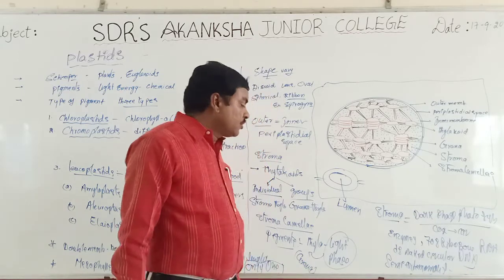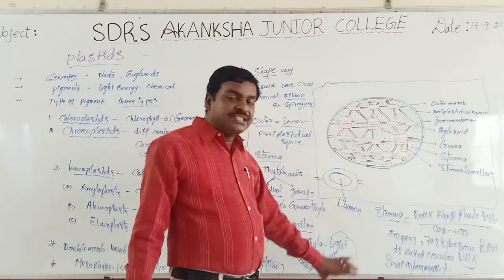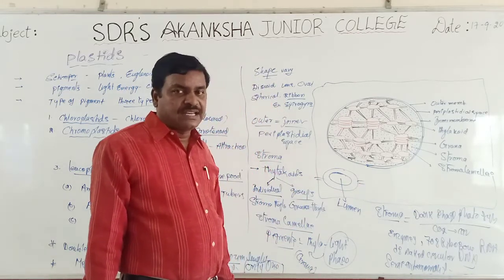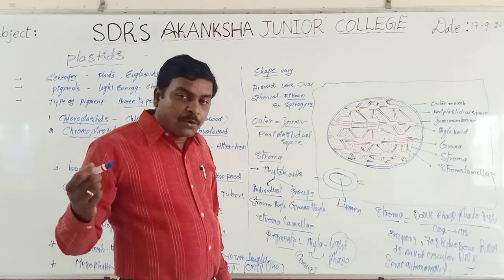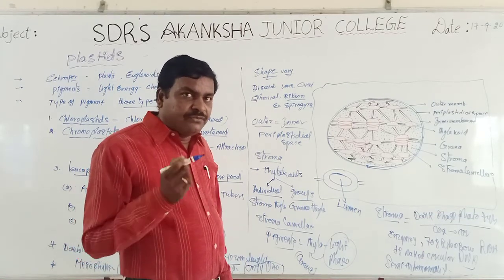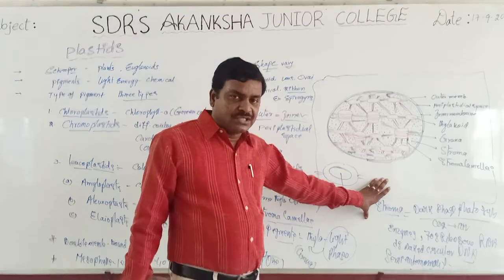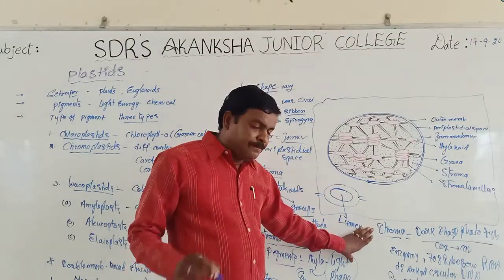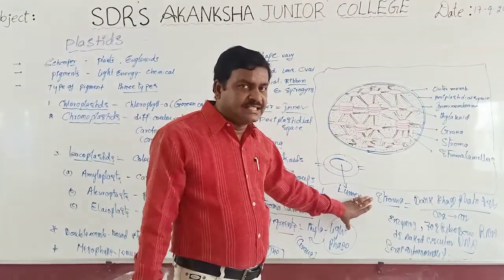At the same time, they are also called prokaryotic cells within the eukaryotic cells, and also cell within the cell.